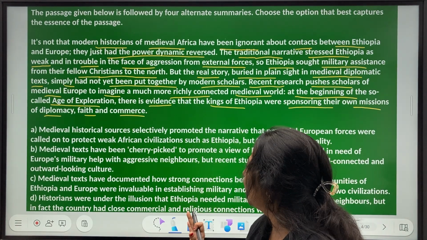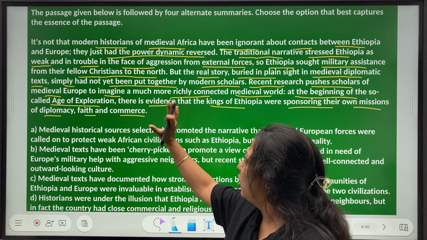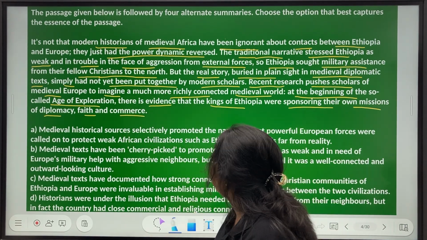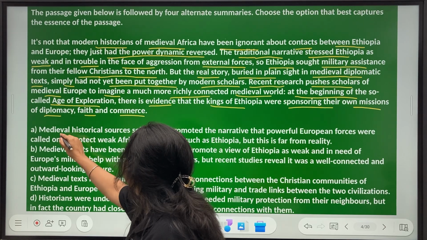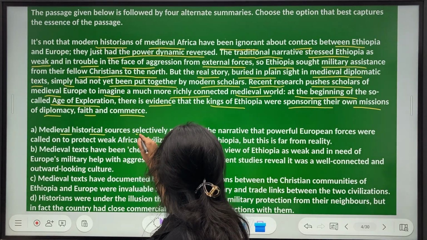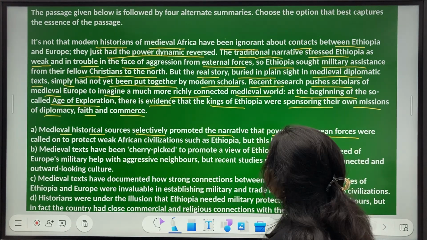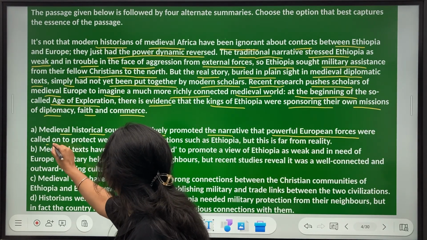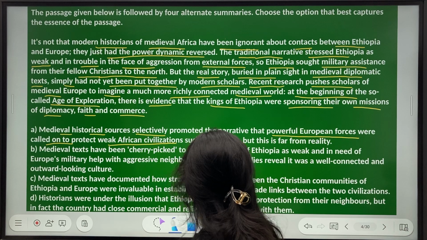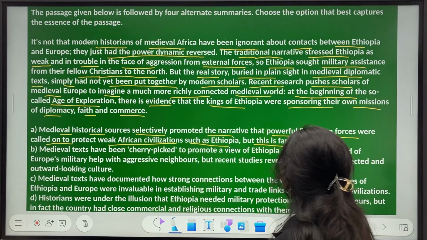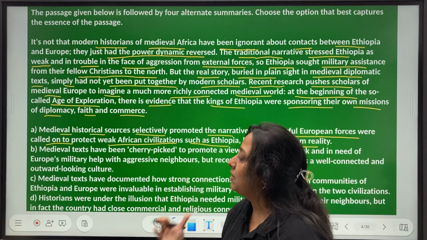अभी options देखेंगे. Not very difficult to understand the passage, right? But options में देखते हैं. Could it get tricky? Let's check. Medieval historical resources selectively promoted the narrative that powerful European forces were called on to protect weak African civilizations such as Ethiopia, but this is far from reality. Where is the problem happening?